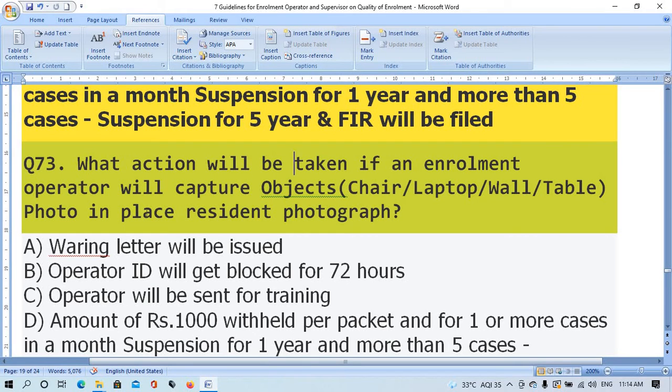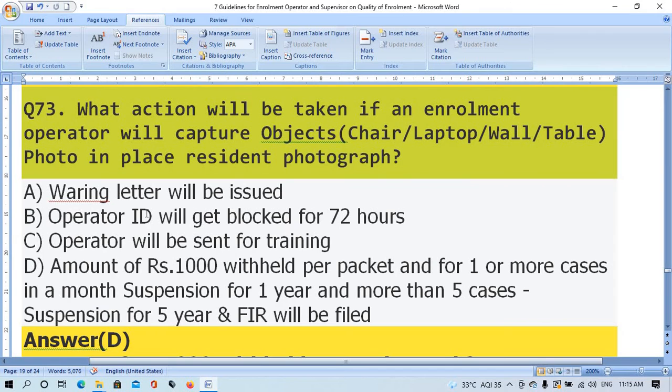What action will be taken if an annulment operator captures an object like a chair, laptop, wall, or table photo in place of the resident photograph? Option A, warning letter will be issued. Option B, operator ID will be blocked for 72 hours. Option C, operator will be sent for training. Option D, amount of rupees 1000 withheld per packet, and for one or more cases in a month, suspension for 1 year, and more than 5 cases, suspension for 5 years, and FIR will be filed.